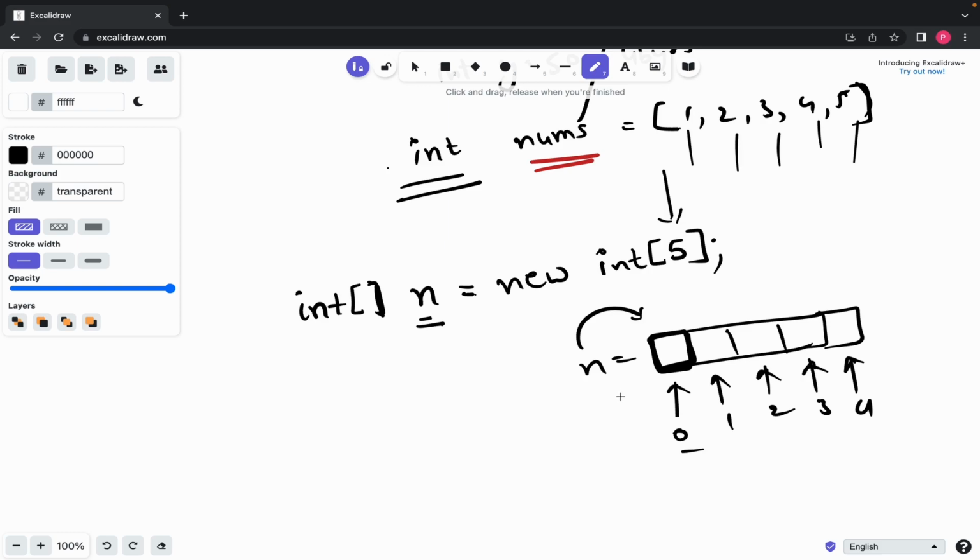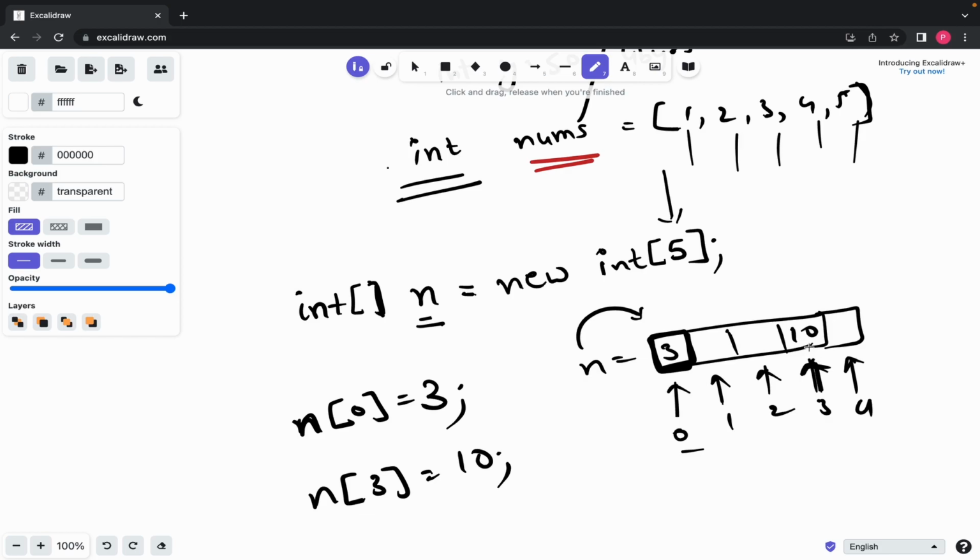Now let's say I want to keep the number 3 here. So I'll say n at index 0 set equal to 3. What this statement will do is put 3 in the first block. Let's say I say n of 3 equals 10. What this statement will do is put 10 here, because the index of this particular block is 3 and I'm saying to set it equal to 10. So that's how you can store values in an array.